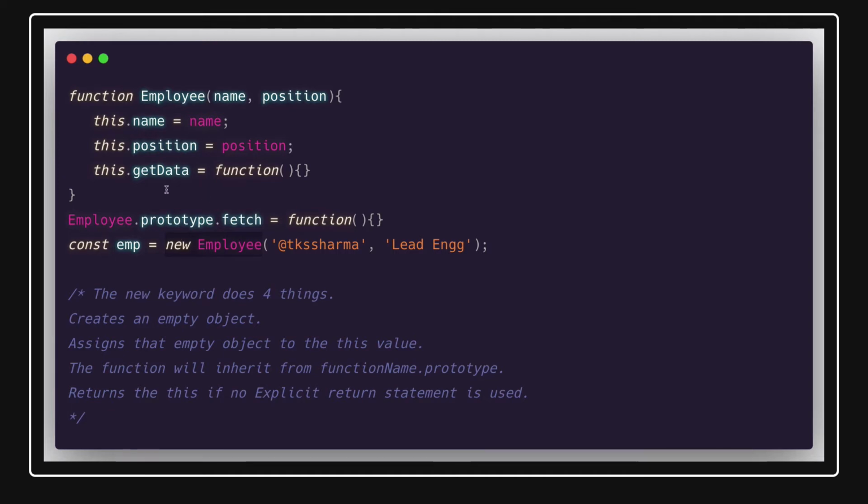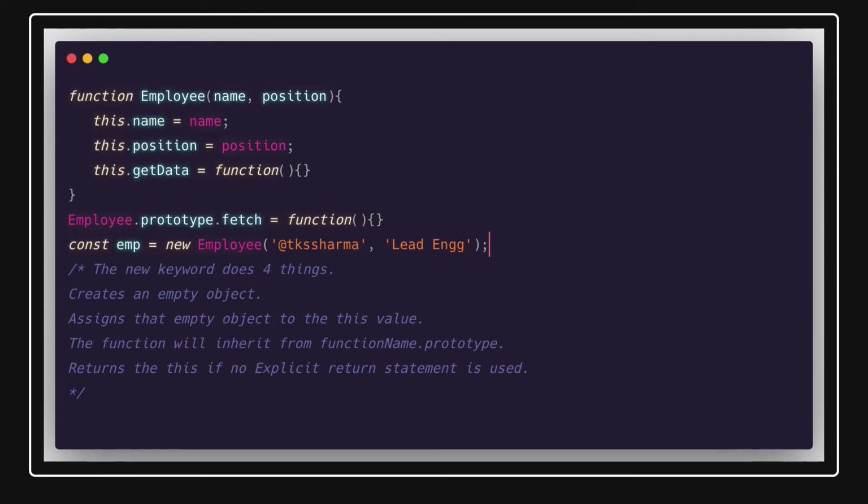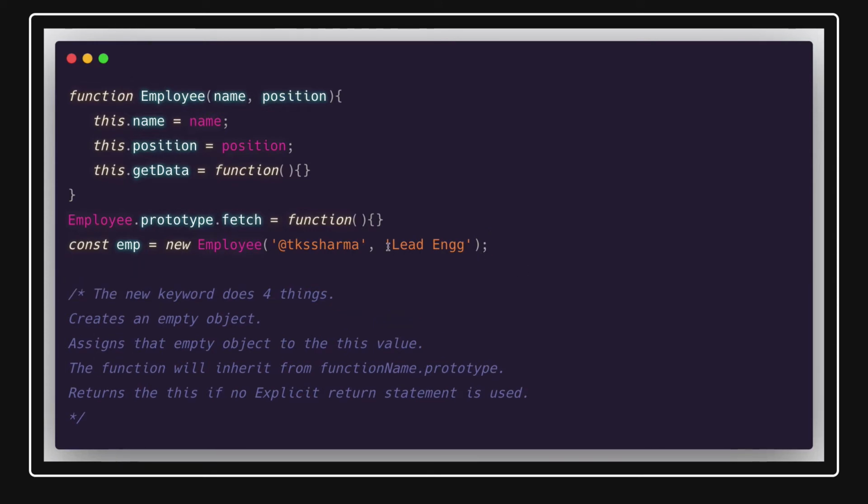First of all, it creates a new object, an empty new object. Then it assigns that empty object to this value. That is the second thing. Then this particular function will inherit the prototype from the function, and then if there is no explicit return, it will just return this object, the newly created object which we have created.